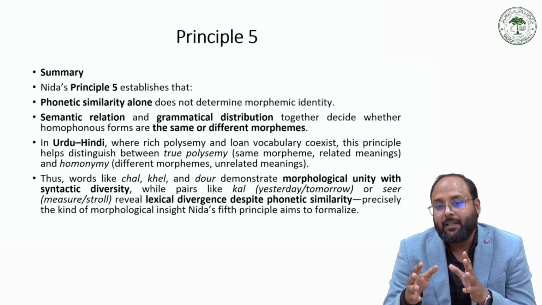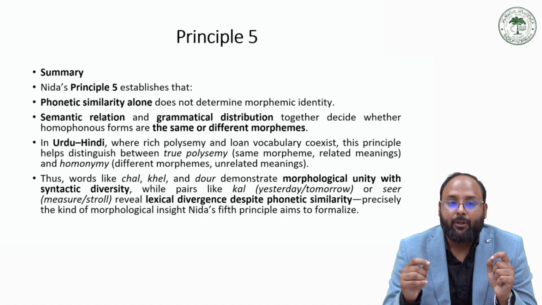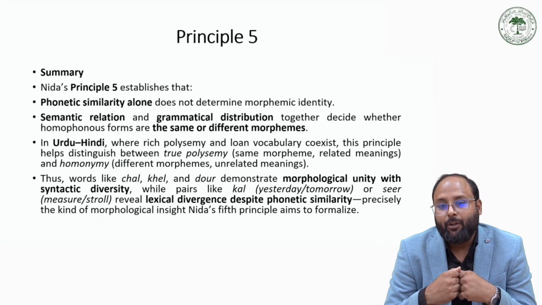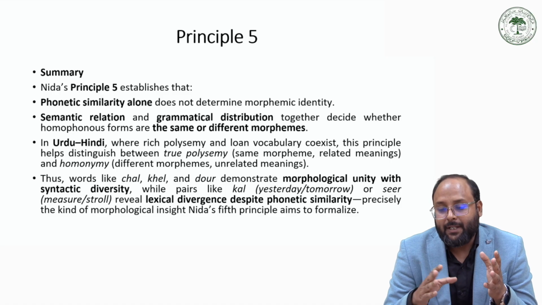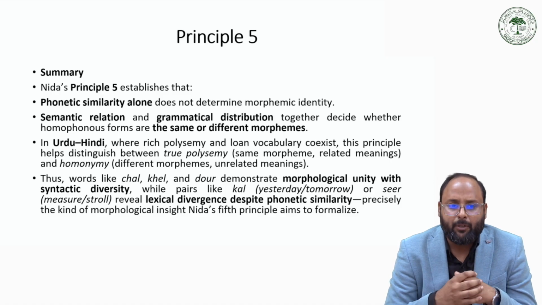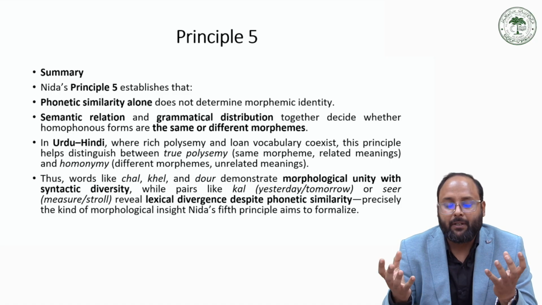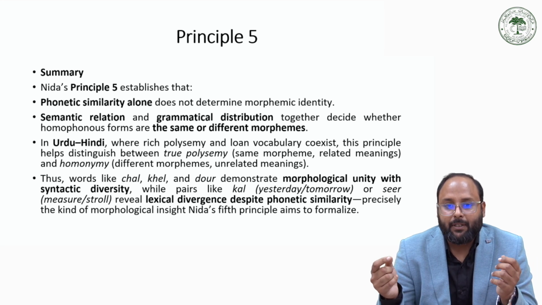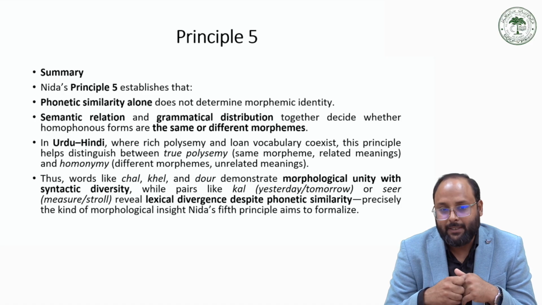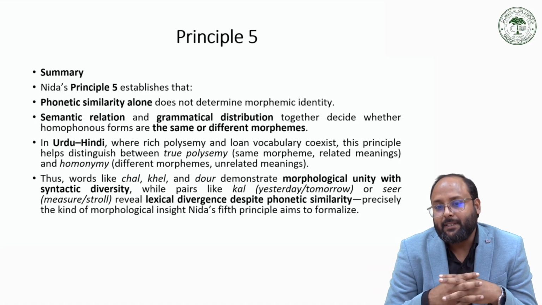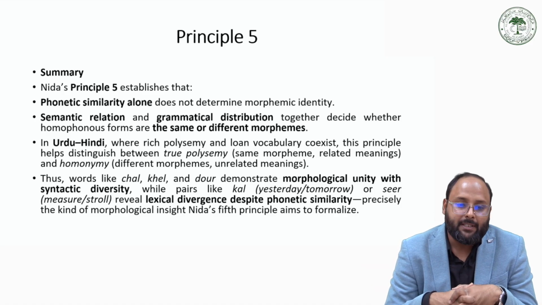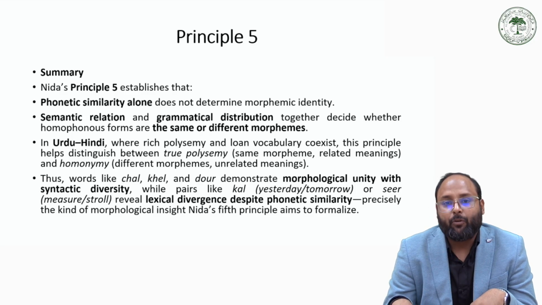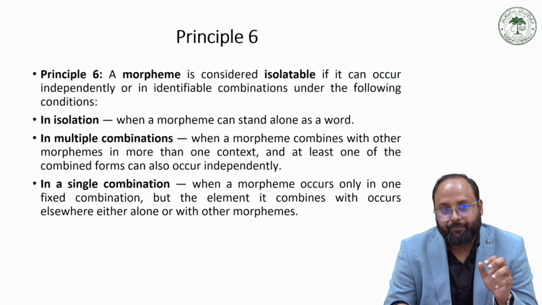So the words like chal, khel, daud demonstrate morphological unity with syntactic diversity, so they can be the same morpheme. While we have pairs like kal for yesterday and tomorrow, and another example like ser for some measurement, like for 1 kg traditionally we use ser, and there are some other words also like ser. So it reveals lexical divergence despite phonetic similarity. This is precisely the kind of morphological insight Nida's fifth principle aims to formalize.